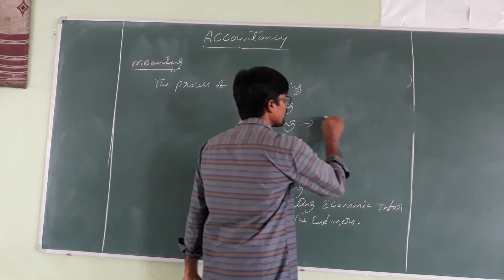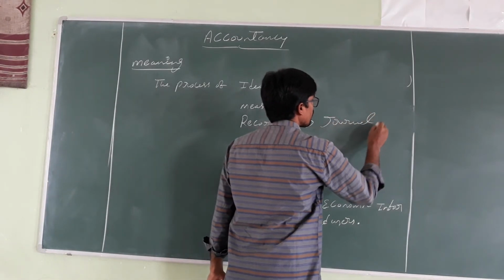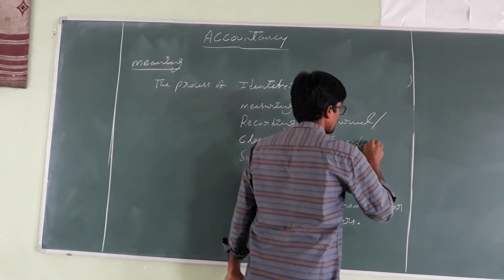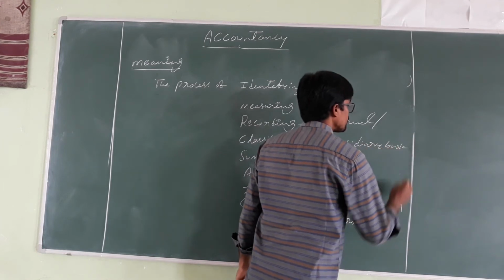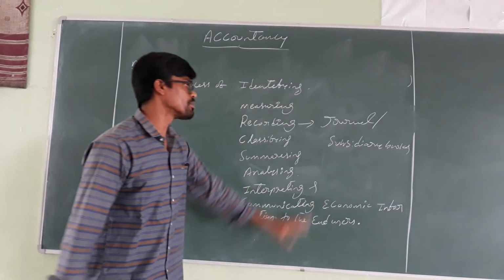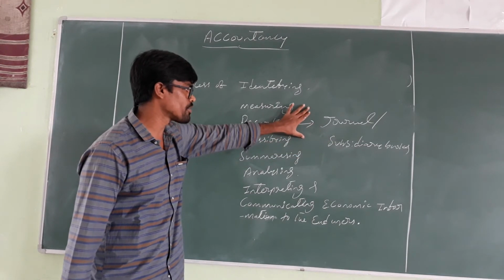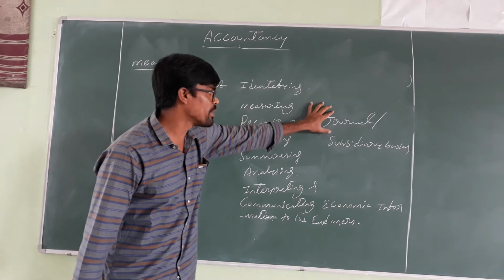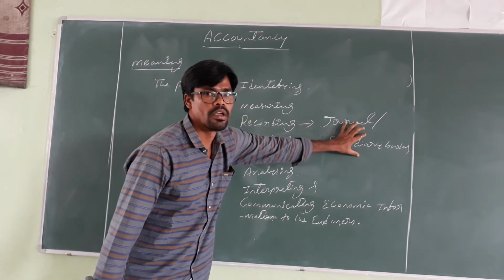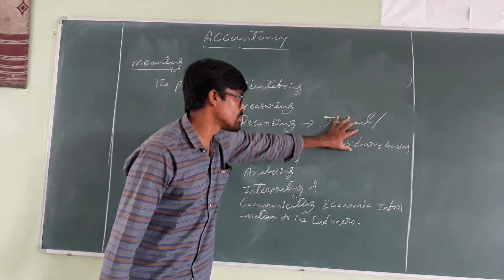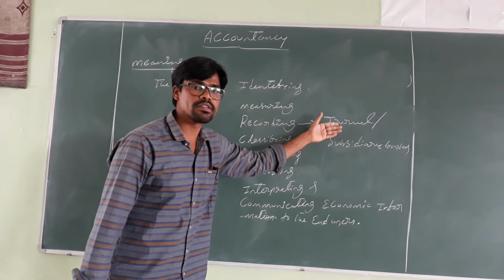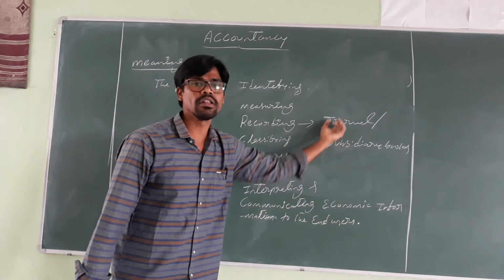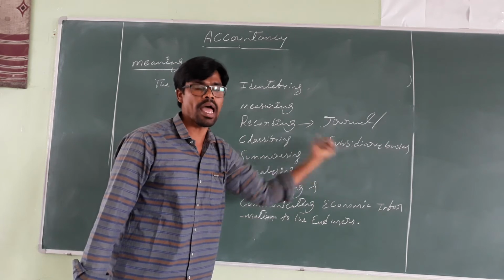That book may be a journal or a subsidiary book. All the business financial transactions which are evidenced by documents are to be recorded in the book, either a journal or a subsidiary book. We will learn in detail about journal and subsidiary books in separate chapters, where we will cover these two aspects.